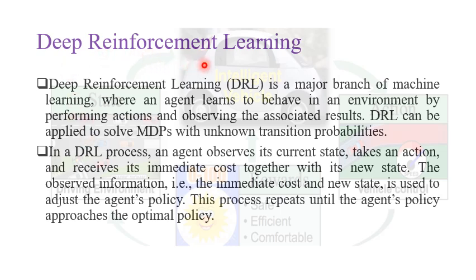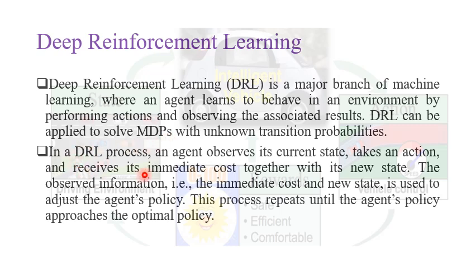Okay, deep reinforcement learning. Deep reinforcement learning, abbreviated as DRL, is a major branch of machine learning where an agent learns to behave in an environment by performing action and observing the associated result. We have an agent interact with the environment, observing the result and performing action. DRL can be applied to solve Markov decision process with unknown transition probability.